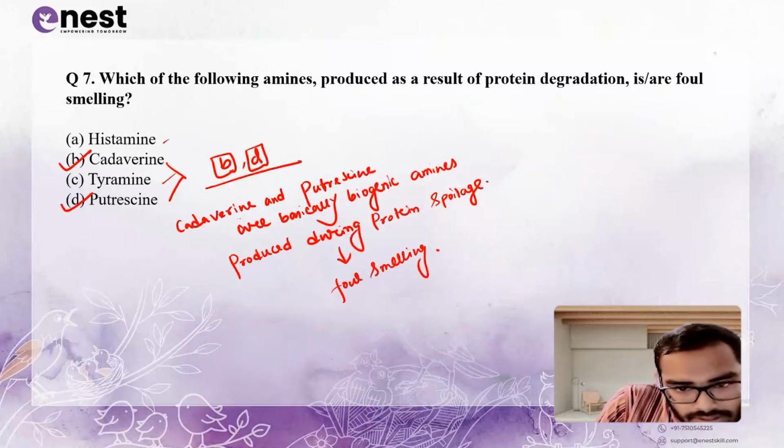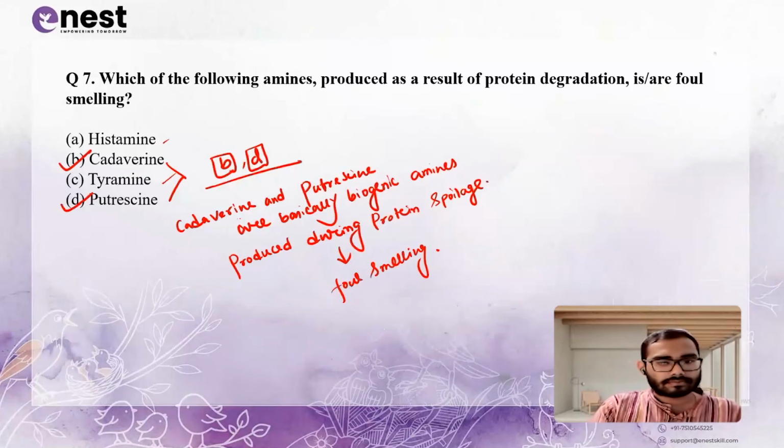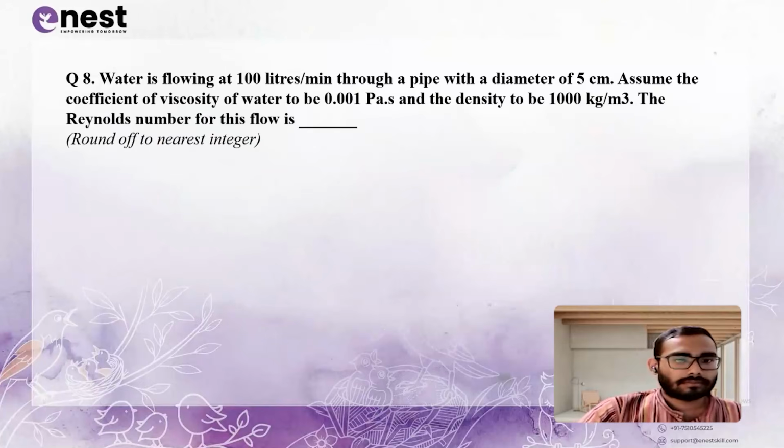Okay, so please remember this. So for question number 7, the correct options are option B and option D. Okay. Next. Now, very good, very simple and important questions.